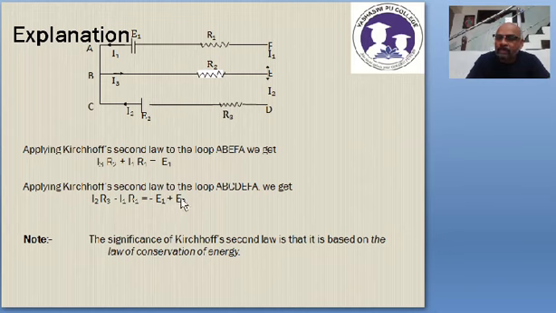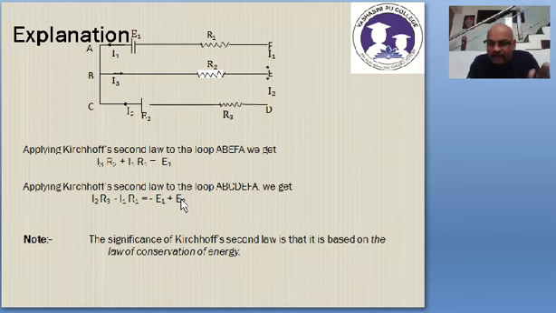I got one more equation applying the KVL for the second loop. You can even apply it for the other loop, that is BCDEB, and you get one more equation. In this, 3 loops are there, 3 equations you can get. This is Kirchhoff's voltage law, how to apply. This is slightly complicated. Once you understand this, everything further becomes easier.